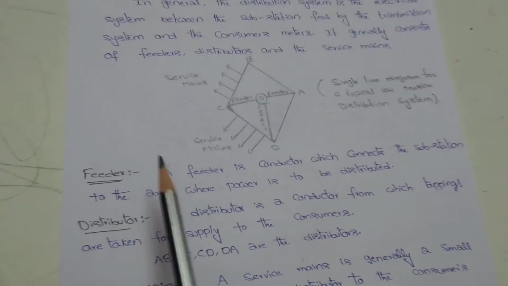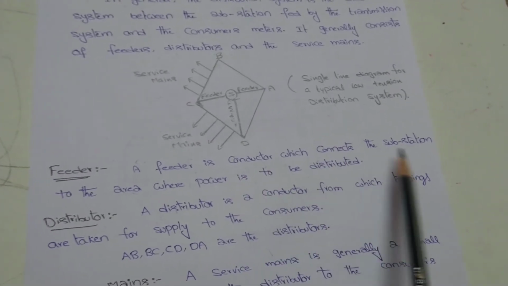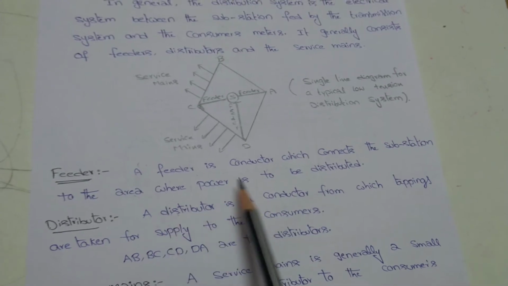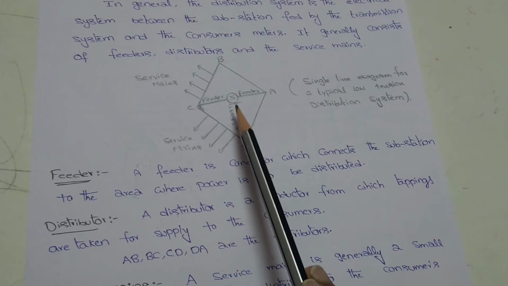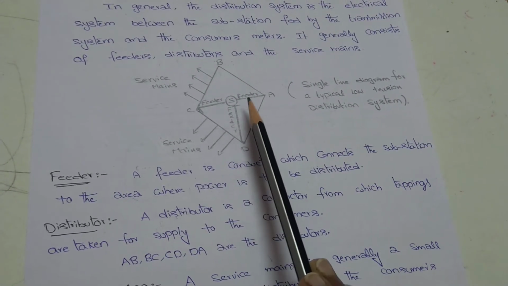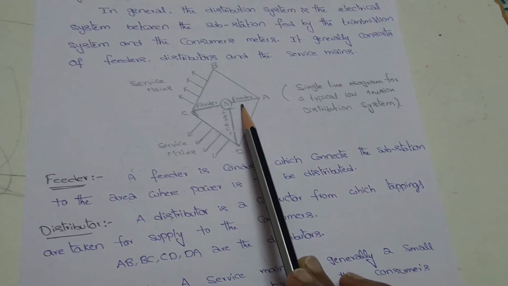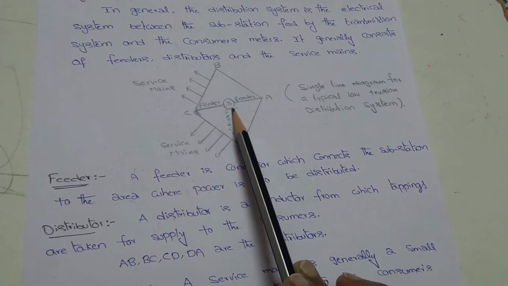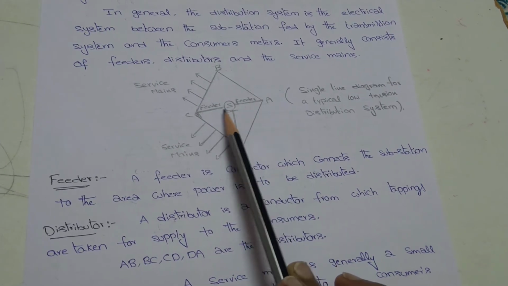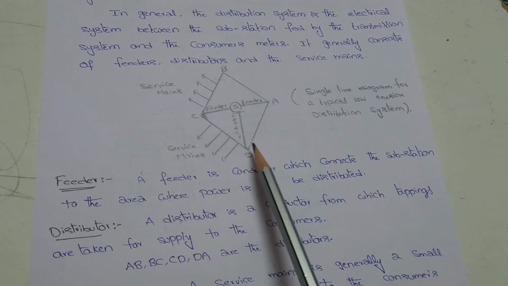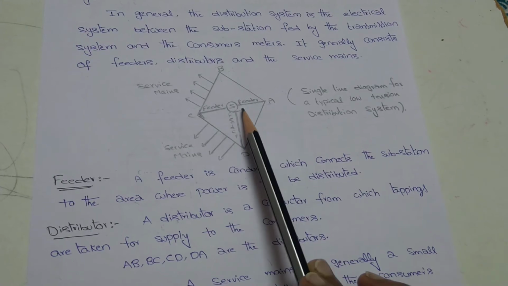First, feeder. A feeder is nothing but one type of conductor which connects the substation to the area where the power is to be distributed. From the diagram, S is the substation. This feeder is connected from the substation to the area where the power is distributed. SA is one feeder, SB is one feeder, and SD is also one feeder. From this substation to the area, the power is distributed.